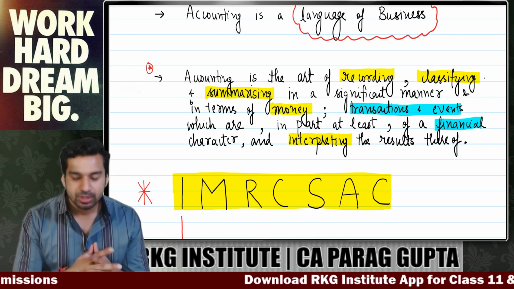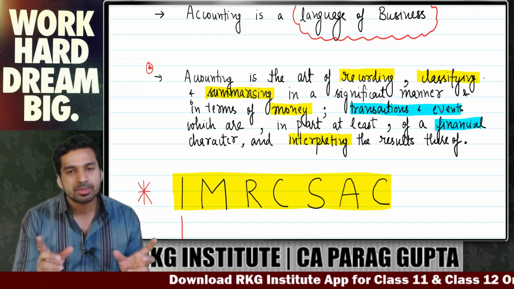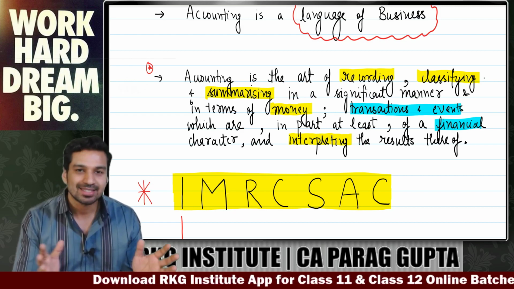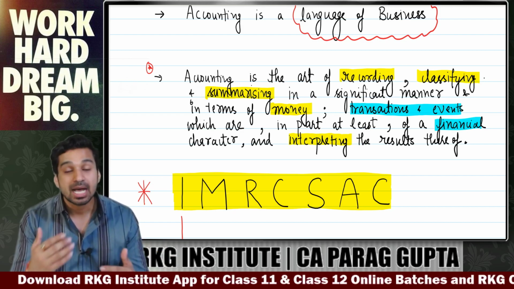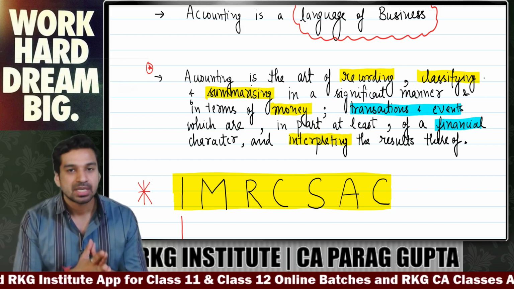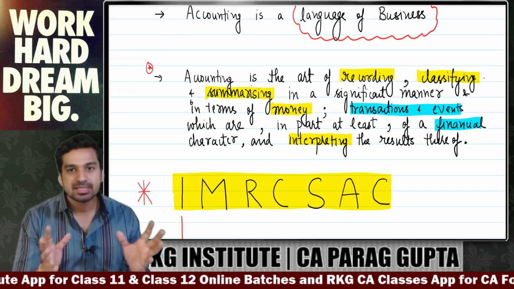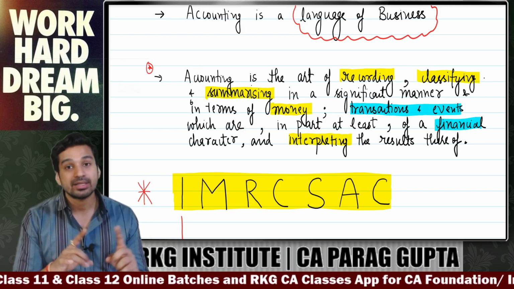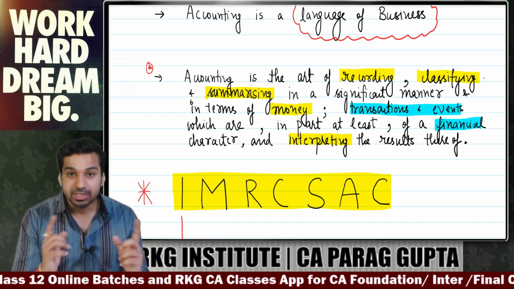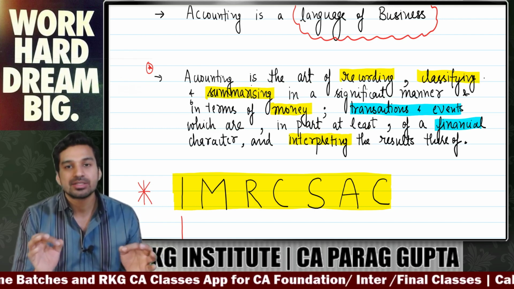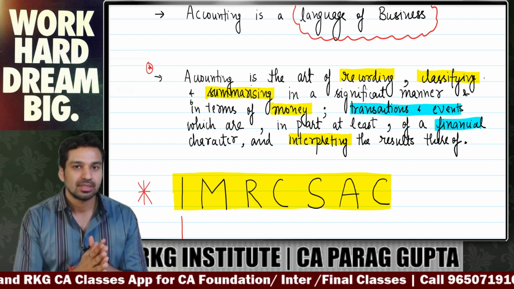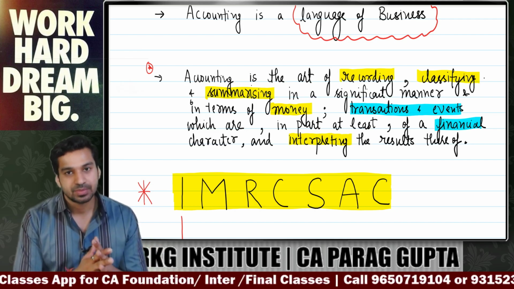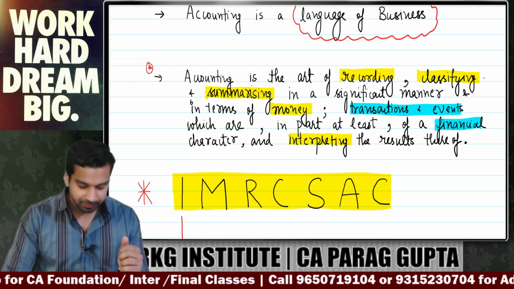So I am giving you one code. Just remember this mnemonic code: IMRCSAC. Repeat after me: IMRCSAC. This IMRCSAC will help you define the whole accounting, the meaning of accounting, as well as its complete process. IMRCSAC. So what is this, sir?